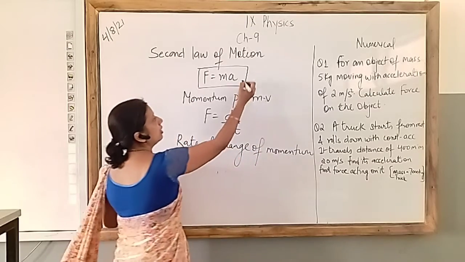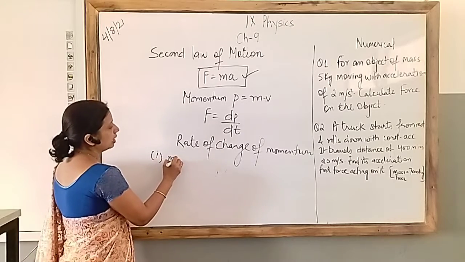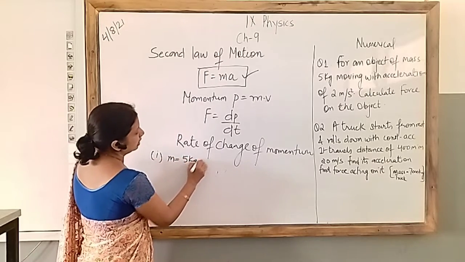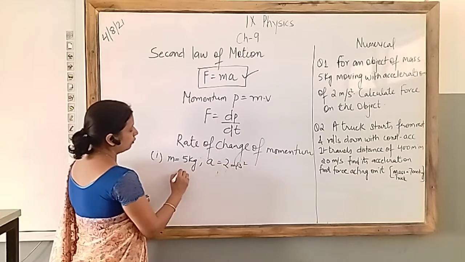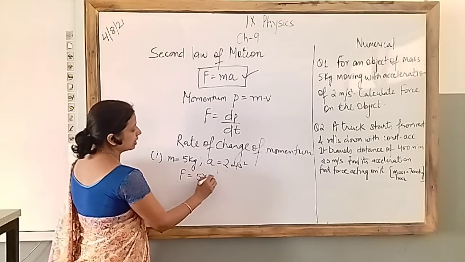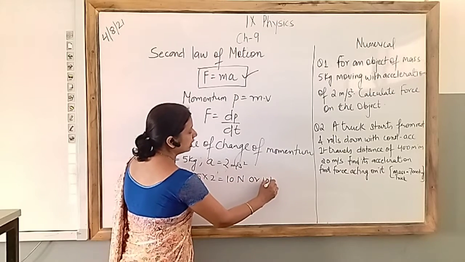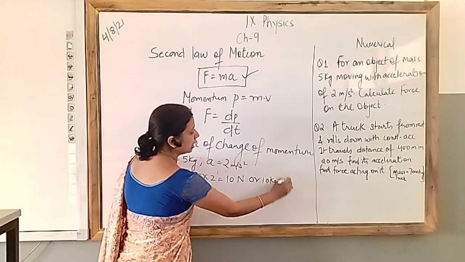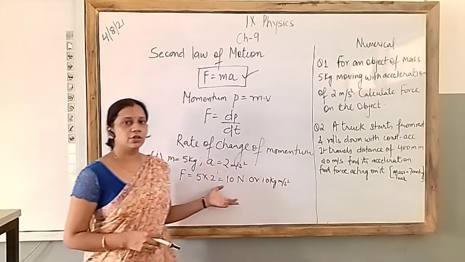So direct formula, first one you can apply. So in first case, mass is 5 kg, acceleration is 2 meter per second square, so force is mass into acceleration, that is 10 Newton, or you can write 10 kg meter per second square. So this is application of direct formula.